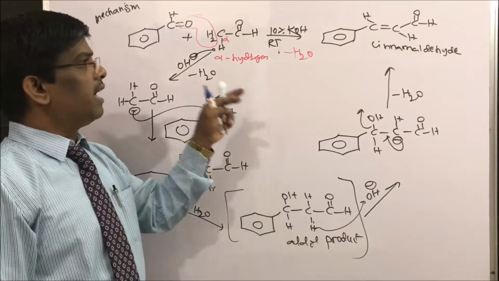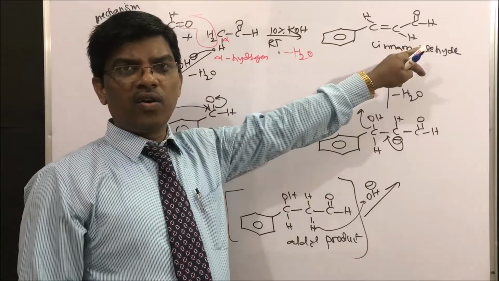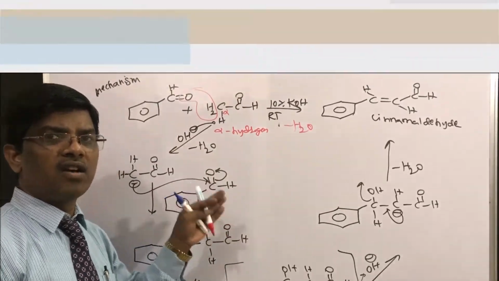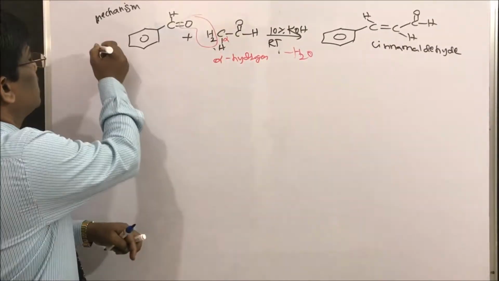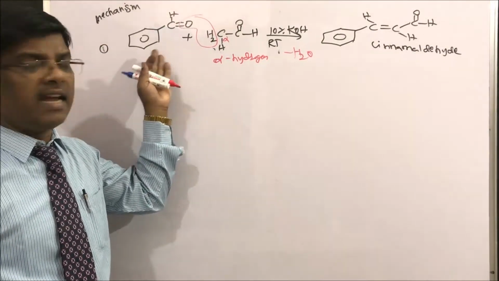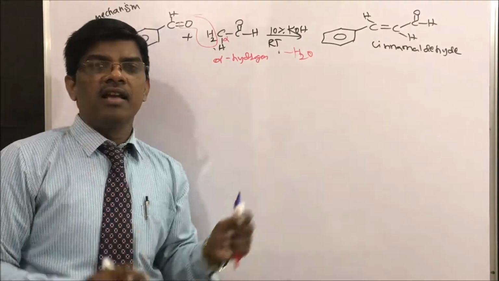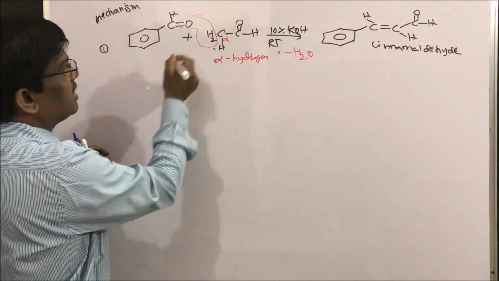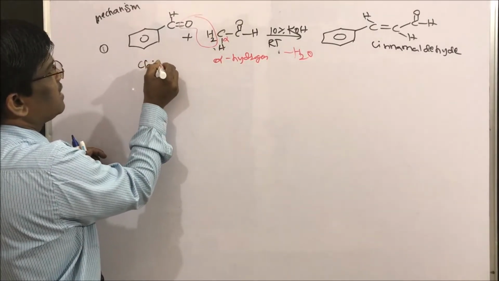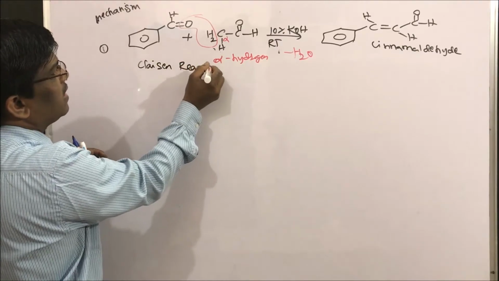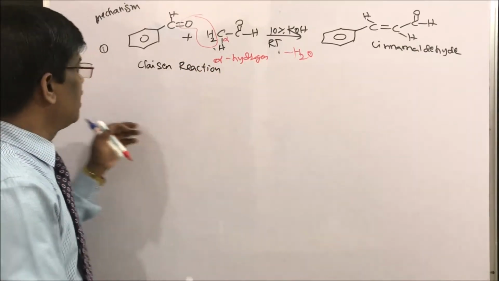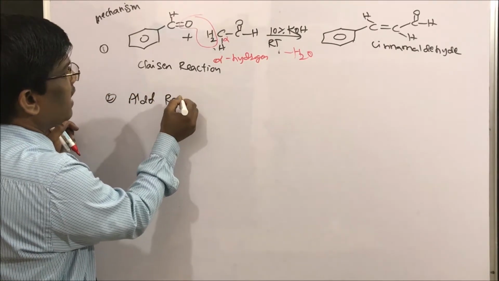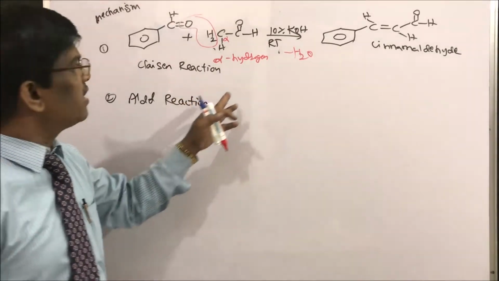At this stage you may ask, why is only this reaction occurring, why not the aldol reaction also? Yes, there is a chance of aldol reaction also, but why is it not going? Let us see. When you take an aryl aldehyde and acetaldehyde in the presence of KOH, three types of reactions are possible, students. One is the Claisen reaction, that is, the Claisen-Schmidt reaction. Next, there is a chance of aldol reaction.